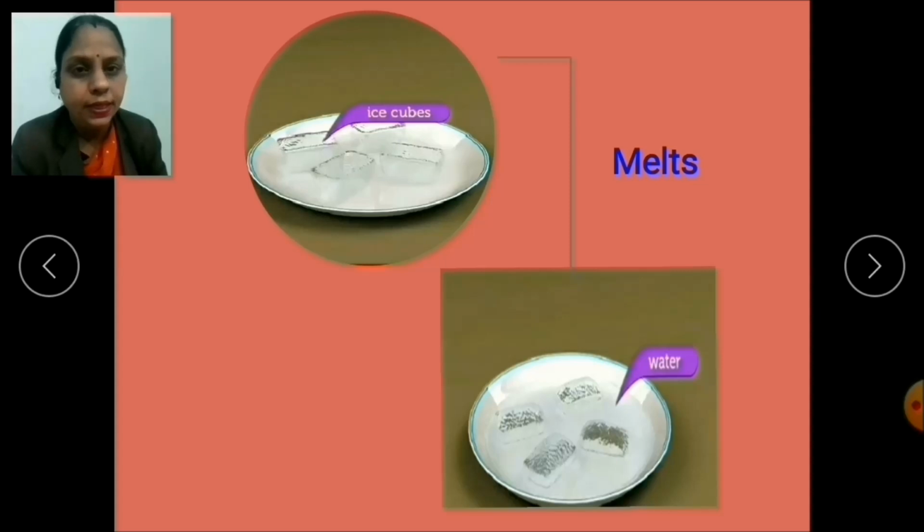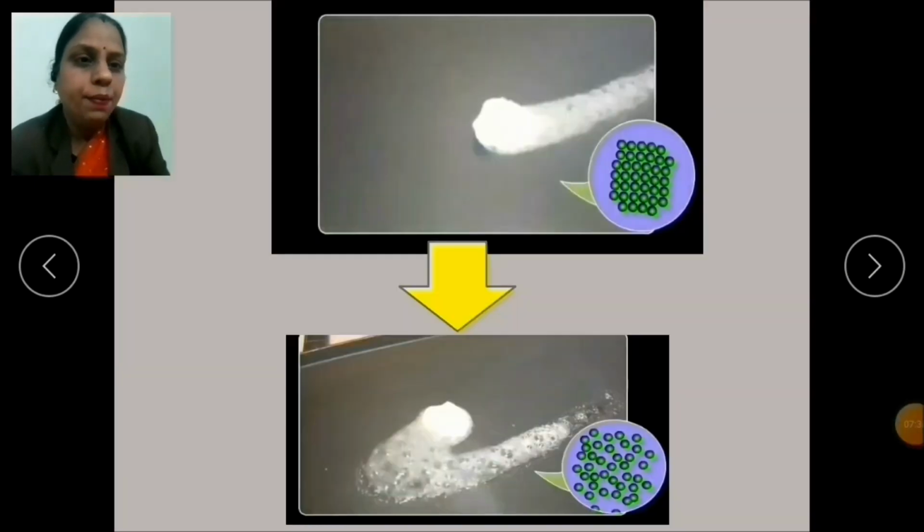and keep it aside for a few minutes. What happens, children? Yes, the ice will melt into water. Now children, how does this solid ice change into water? See, what happens when a solid is heated? It receives heat energy.